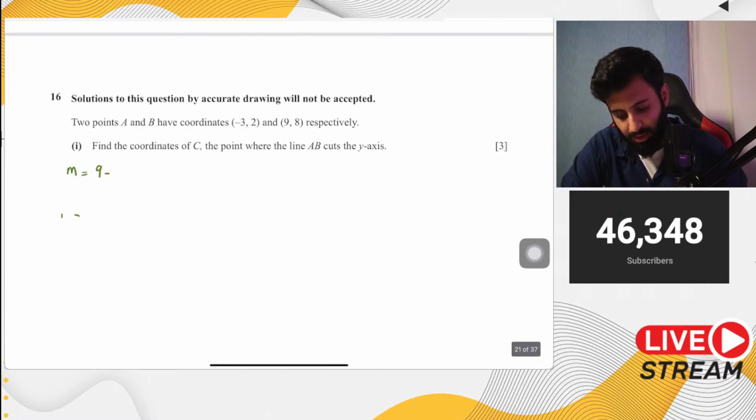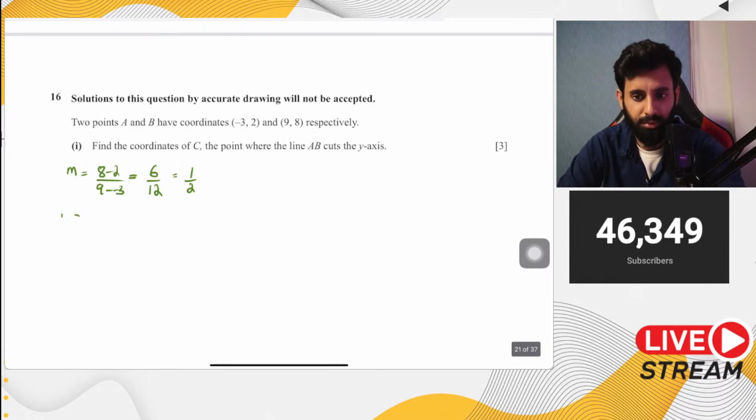So 8 minus 2 over 9 minus minus 3. So 8 minus 2 is 6. 9 minus minus 3 is 12. So 6 upon 12 is equal to 1 upon 2. Okay. Now, next is that we form an equation.